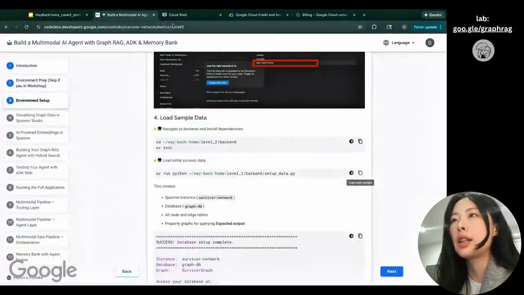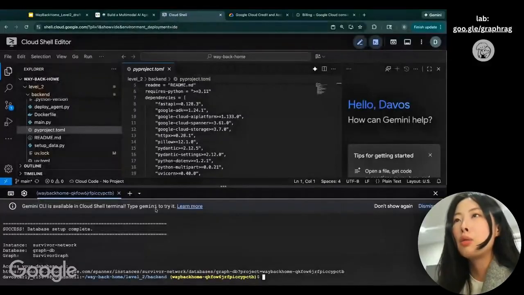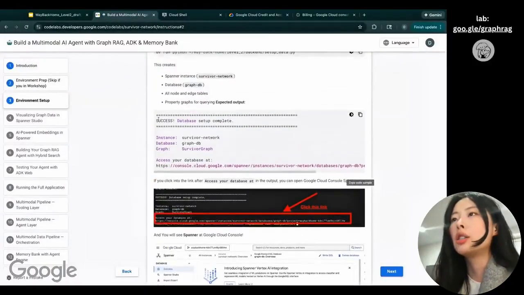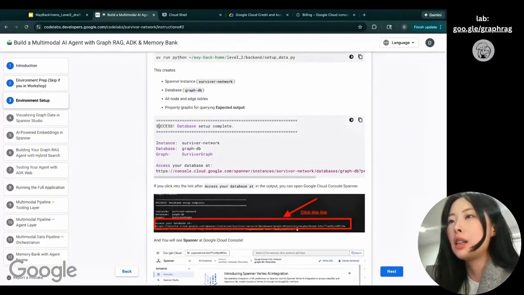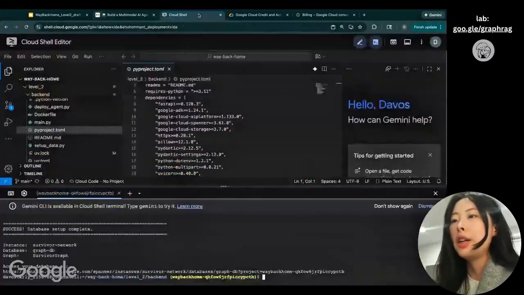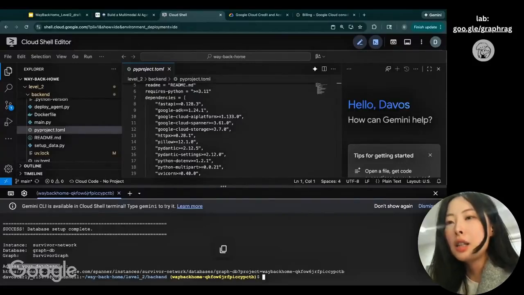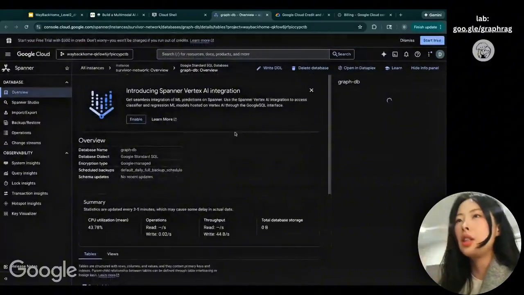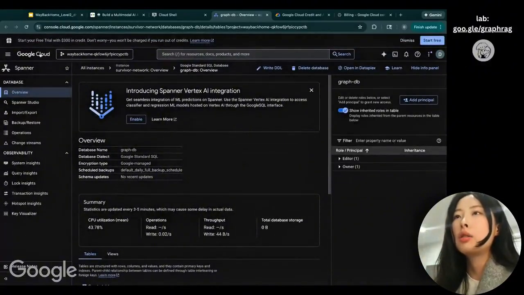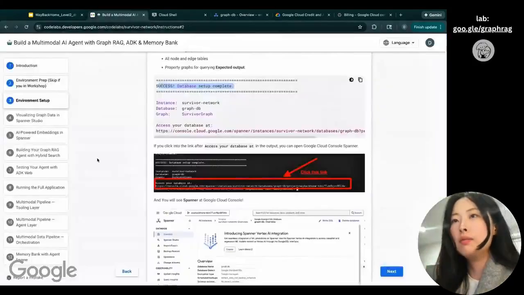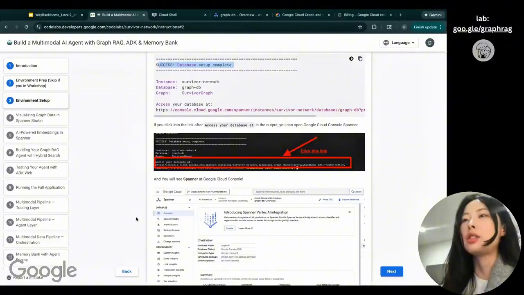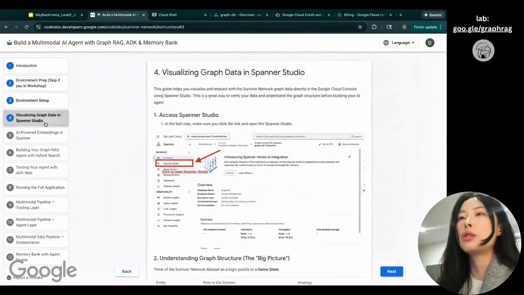Let's see what Spanner looks like. Once you successfully run this command, setup_data.py, you will see that database setup is complete, right? Here you can access the database at this link. Just copy this link, click into it, and you can see we are in the Google Cloud Console Spanner, and we already loaded all the data for you. Congratulations, you just finished this step. Let's go to step 4.